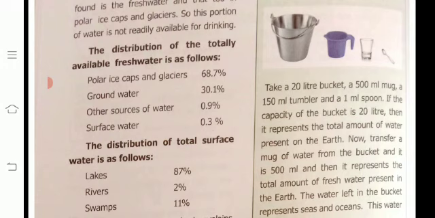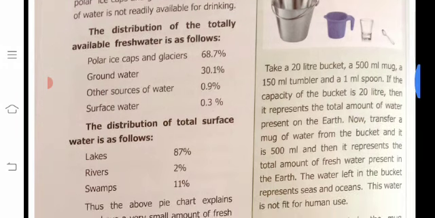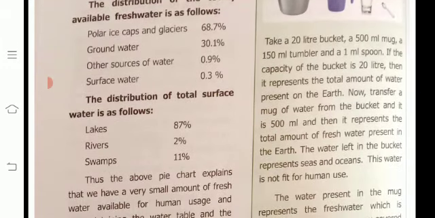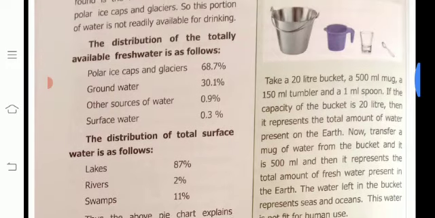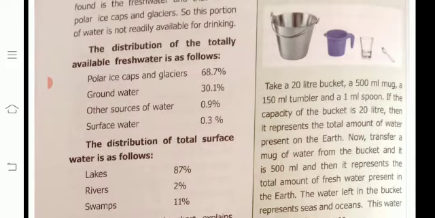If the capacity of the bucket is 20 liters, it represents the total amount of water present on the earth, okay. Now transfer a mug of water, 500 ml, from the bucket. It represents the total amount of fresh water present on the earth. Listen, the bucket has 20 liters of water, okay.